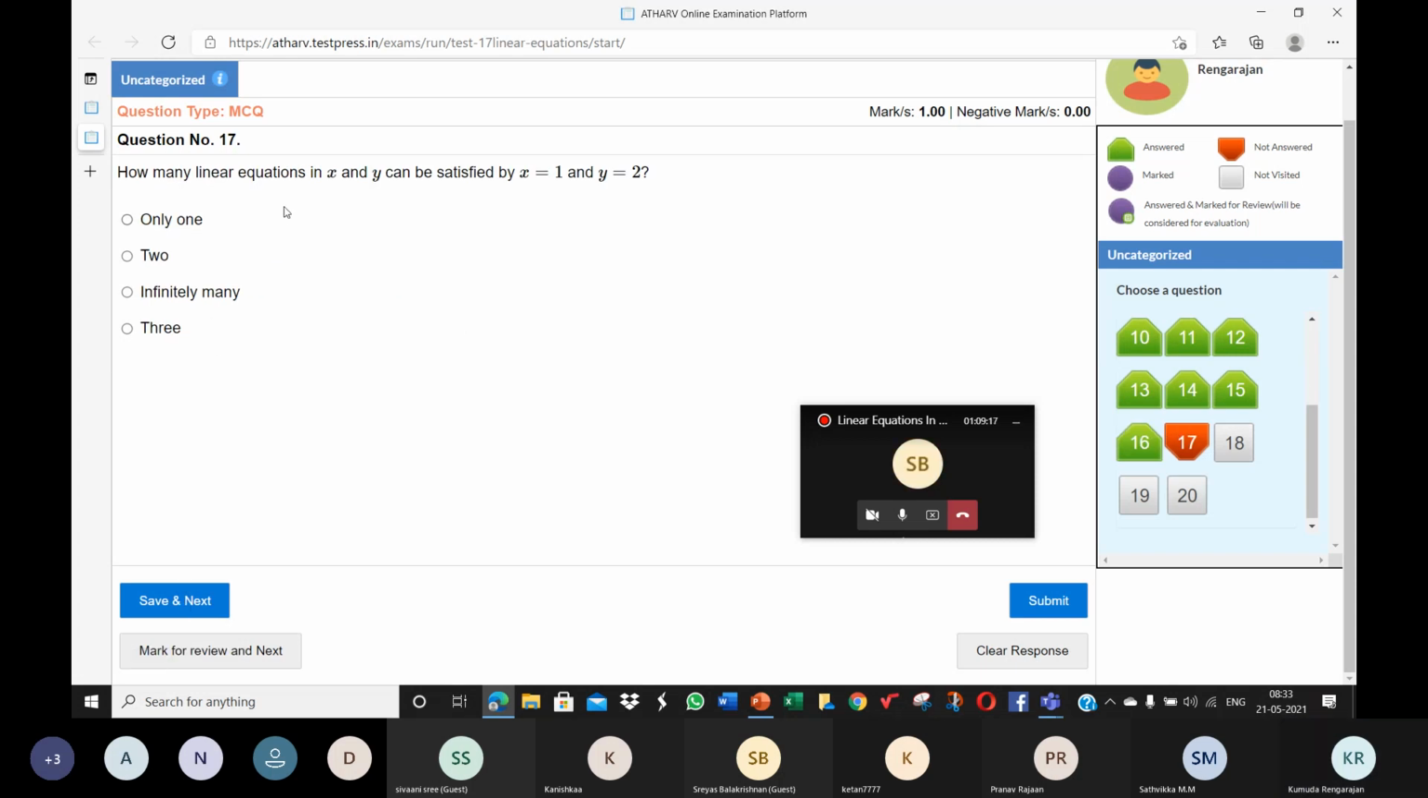How many linear equations in x and y can be satisfied by x is equal to 1 and y is equal to 2? They've given you the address of a point, (1, 2). X is equal to 1, y is equal to 2, meaning (1, 2). (1, 2) is the address of a point in the Cartesian plane. Visualize the Cartesian plane. See the x-axis, y-axis. So where is (1, 2)? See that in your mind.